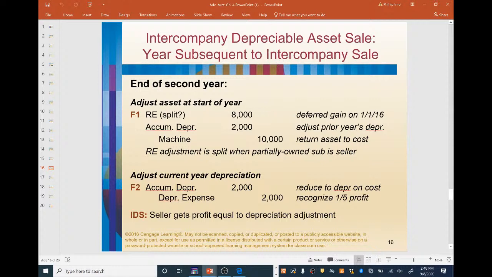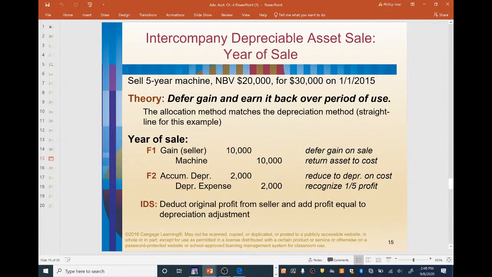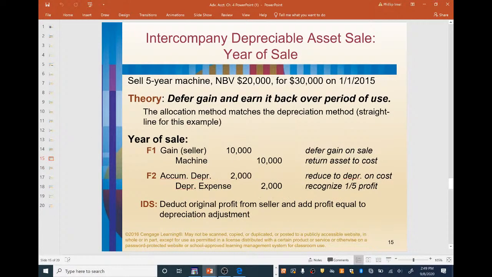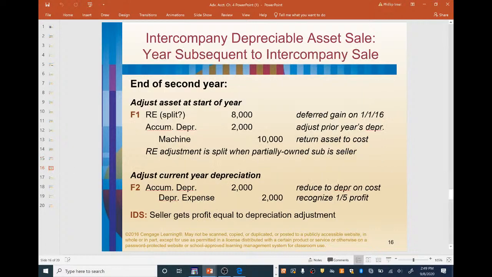So we debit retained earnings for $8,000, and this is the deferred gain on 1/1/16. Because remember, let's look back here. We made the sale on 1/1/15. At the time of sale, we sold it for a $10,000 gain, the proceeds of $30,000 over the net book value of $20,000. So at 1/1/15, the deferred gain was $10,000. Well, we recognized 1/5 of the profit right here. So at the start of the year, we only debit retained earnings for $8,000, which is the deferred gain, because we already recognized $2,000 here. So on 1/1/16, there's only $8,000 left of the gain to defer.